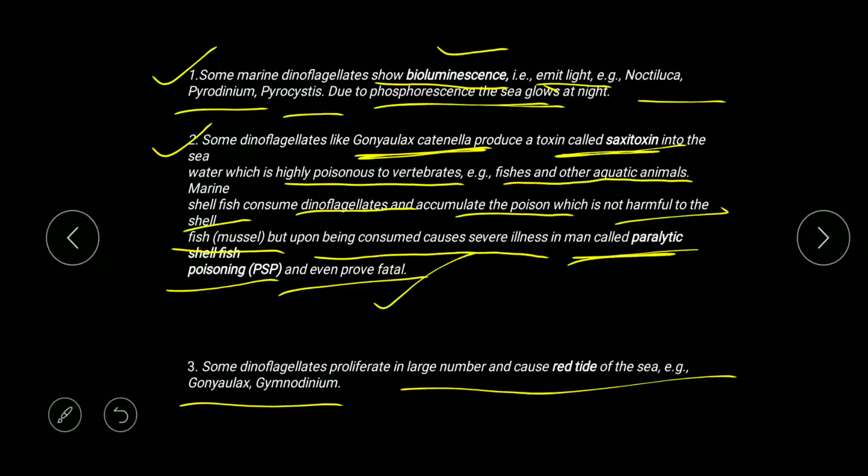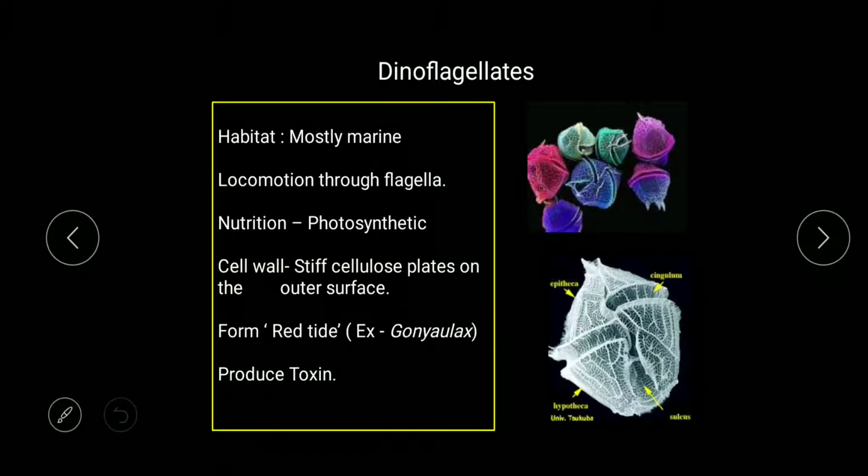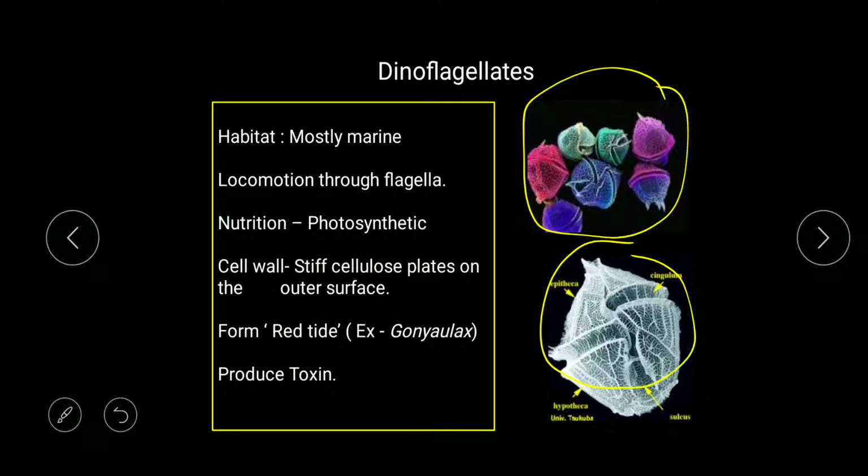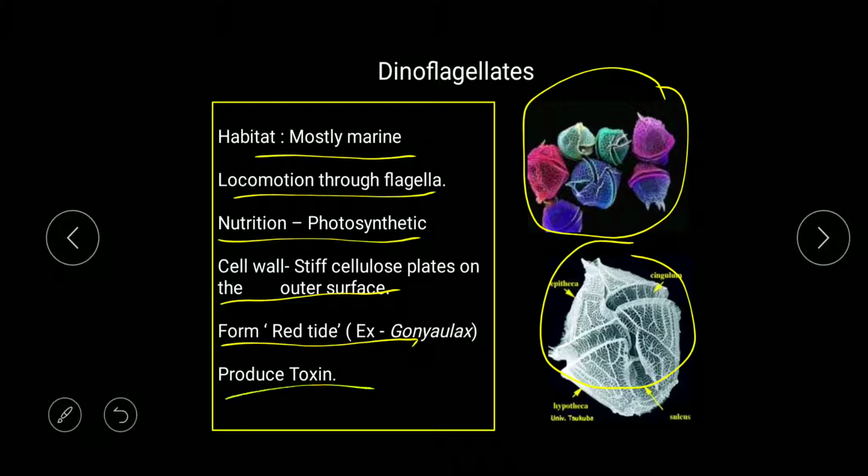Okay, so this is the dinoflagellates. These are diagrams of some dinoflagellates, and these are some NCERT points to remember. Habitat is mostly marine, locomotion through flagella, nutrition photosynthetic, cell wall with stiff cellulosic plates on the outer surface. They cause red tide and produce a toxin known as saxitoxin, which is responsible for paralytic shellfish poisoning.